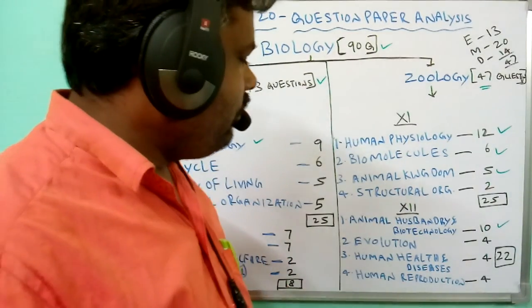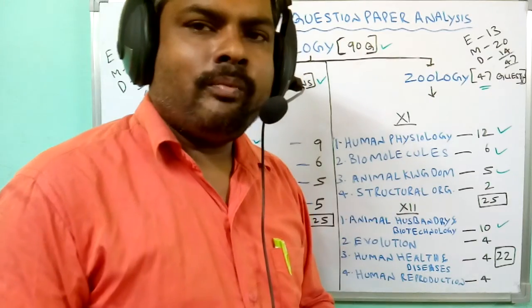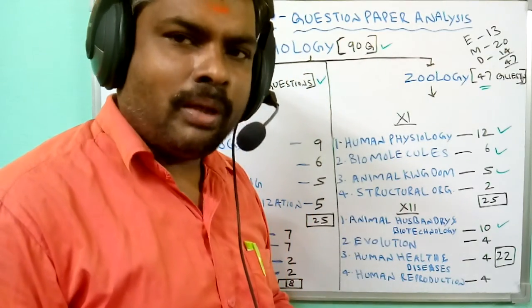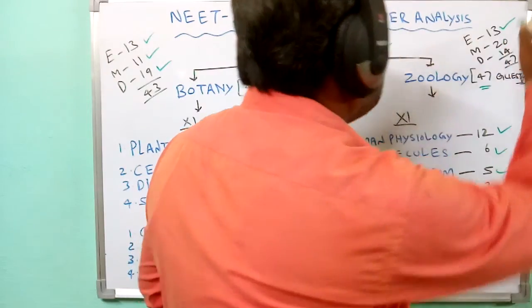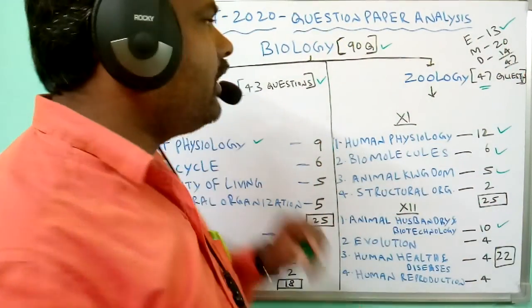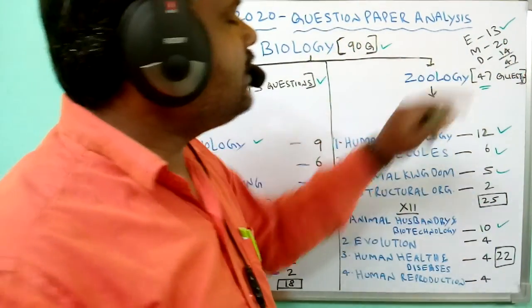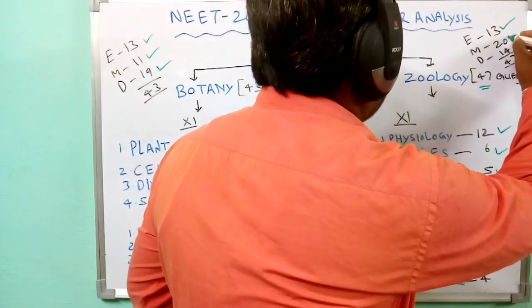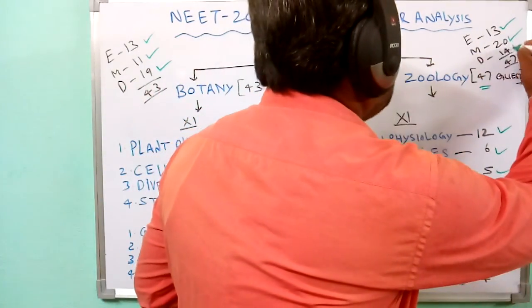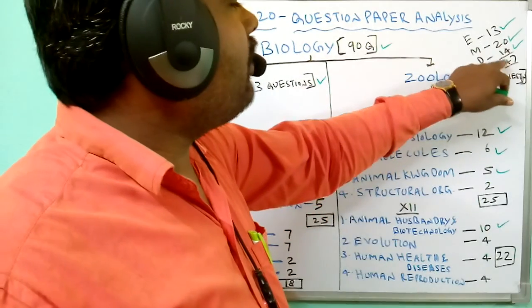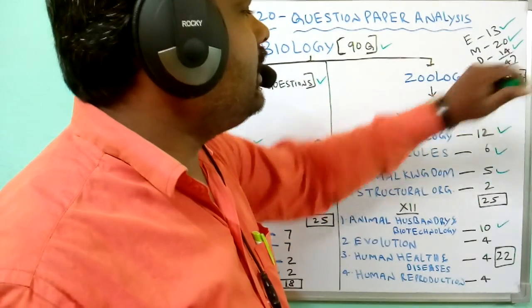When we observe the difficulty level of the question paper, very easy questions in the zoology part are 30, similar to botany, medium questions in this question paper are 20, and difficult questions are 14. So the total number of questions in the zoology section is 47.